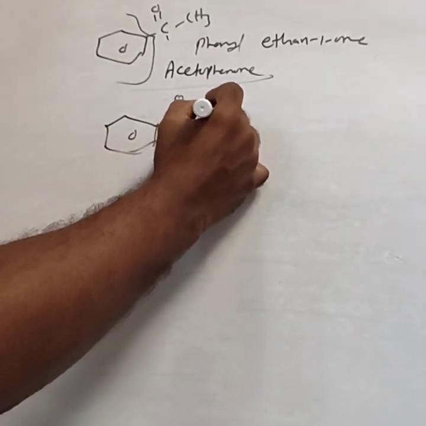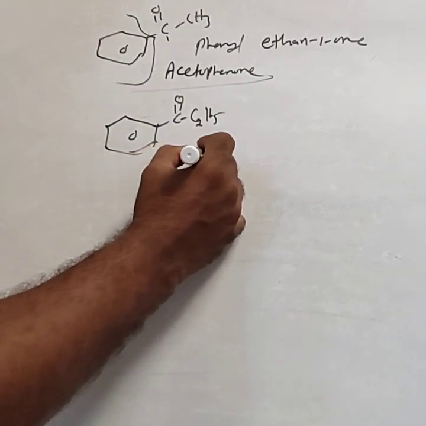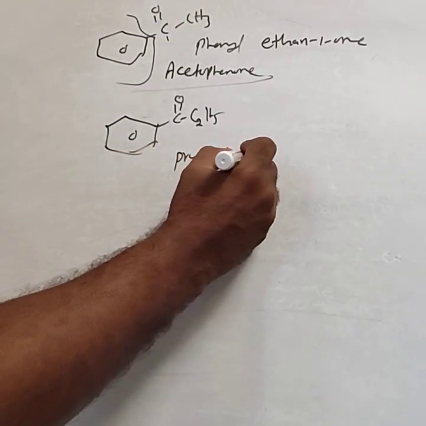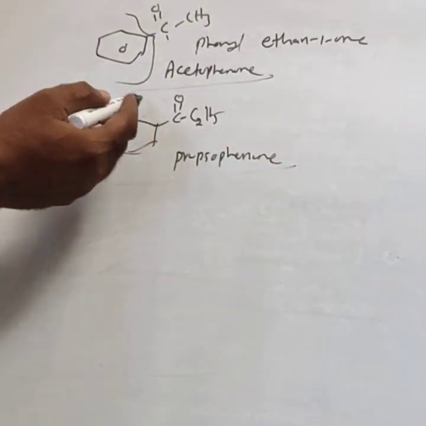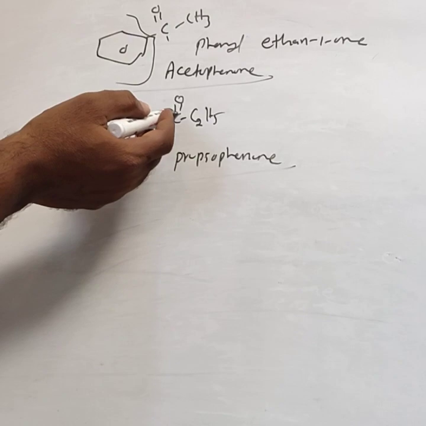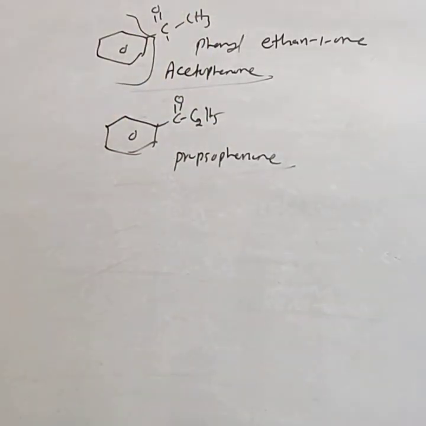Similarly, C2H5. This is called propiophenone. Then the IUPAC name is the same: phenyl, prop, 3 carbon atoms, prop-1-one. 1-Phenylpropan-1-one.